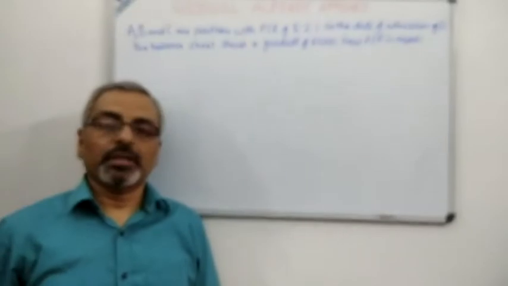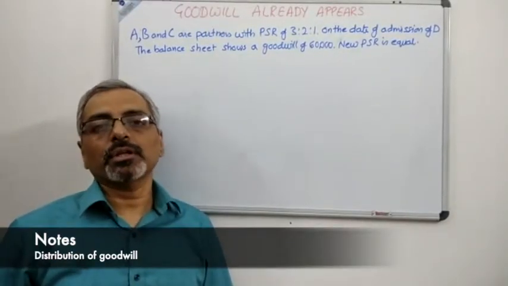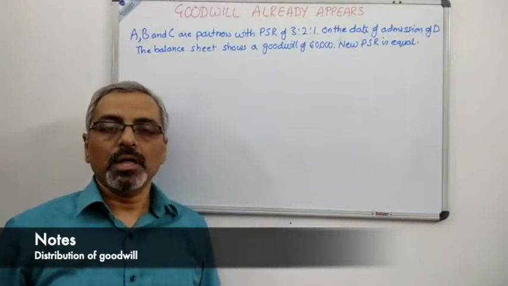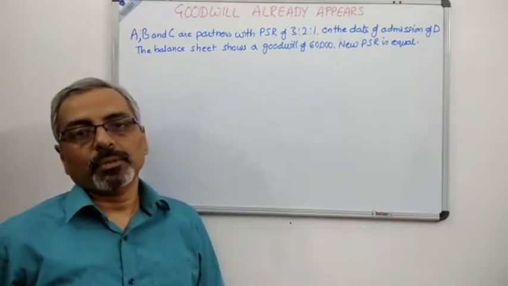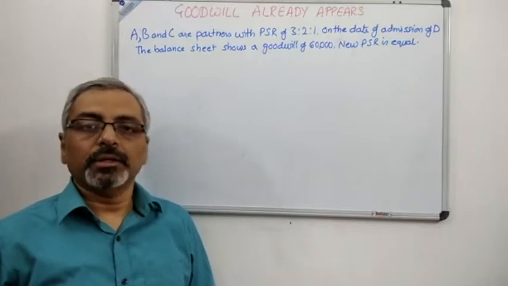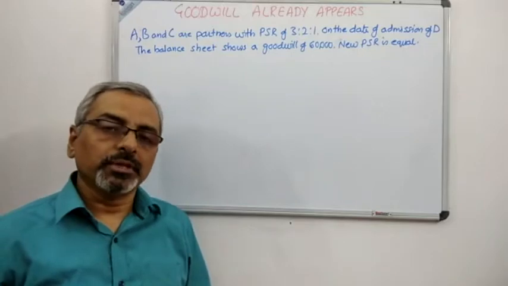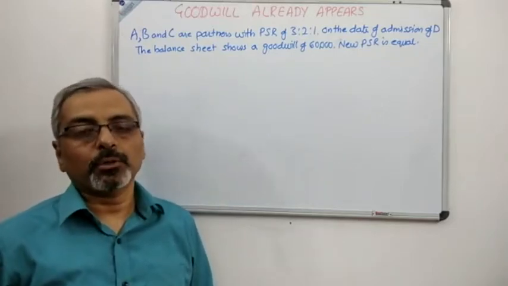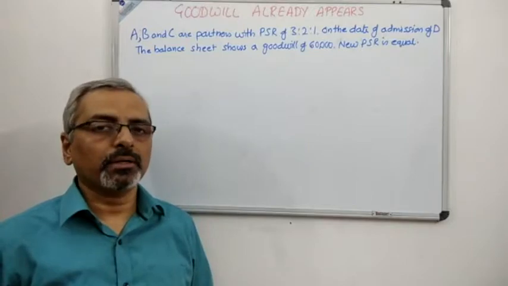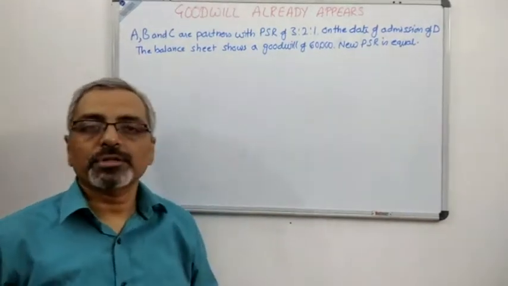We are given a case where we have three partners A, B and C with a profit sharing ratio of 3:2:1, and on the date of admission of D, the new PSR becomes equal and there is a goodwill in the balance sheet worth 60,000. Now there is no other information about goodwill being brought in by the new partner or capital being brought in by the new partner, which is not required actually over here, and the new profit sharing ratio is also not required.